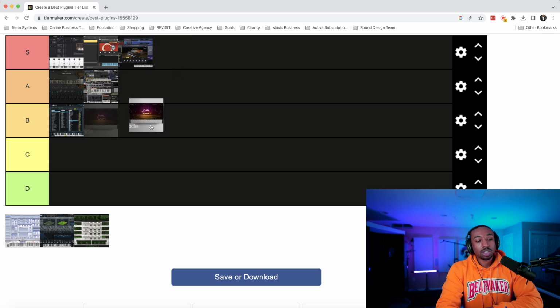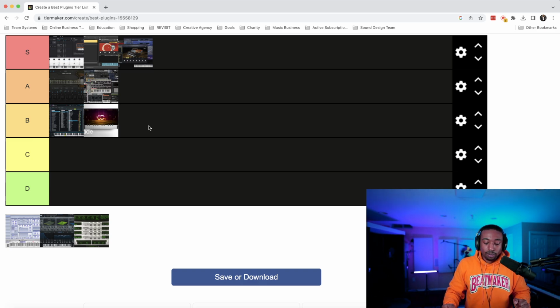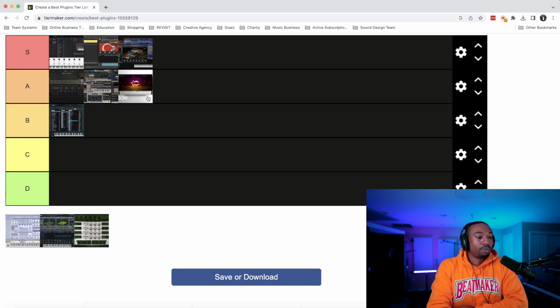And because I had to try to make something work, I'm going to put it in the B category because I had to really work with stuff to make it sound good. Features, again, I don't know all the features. So because everything's kind of like loop based or chop based, the features per what it does is pretty rich. We're going to pull that up to A tier. Lastly, price. I'm not sure the current price. So we're just going to keep it at the A tier, to be fair.